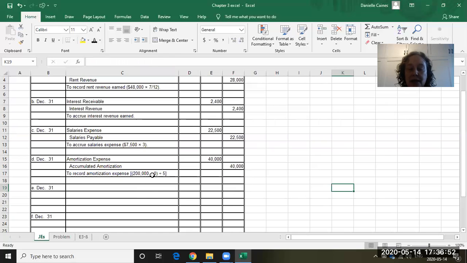Why they have 0 here: if they said this was going to be worth $50,000 at the end of the 5-year period, you would have to subtract $50,000 and only amortize the $150,000 divided by 5. So whatever you think it's going to have as useful value at the end, you would subtract that and not amortize it. But here they've told us that it's going to be 0 at the end, so that's why we took the whole $200,000.